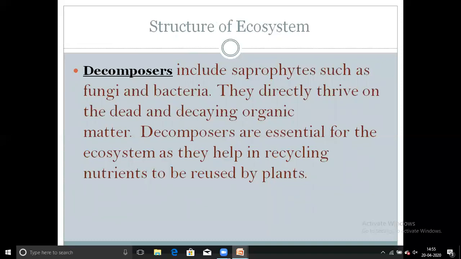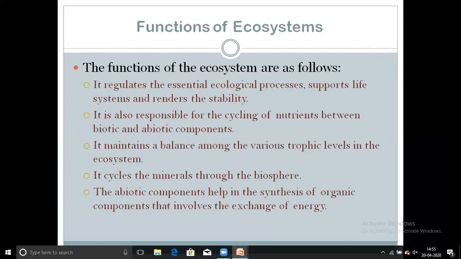Now, fourth point is function of ecosystem. So now discuss the function of ecosystem. The functions of the ecosystem are as follows. There are five points of the function of ecosystem. So now let's discuss the points of ecosystem functions. First point is it regulates the essential ecological processes, supports life systems, and